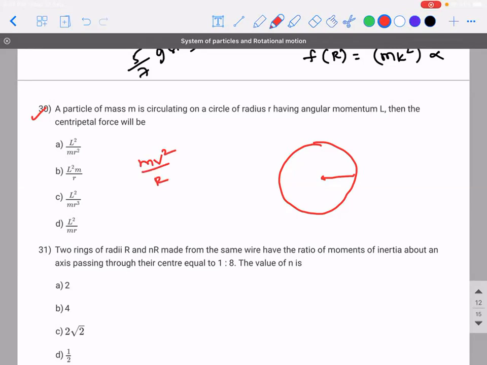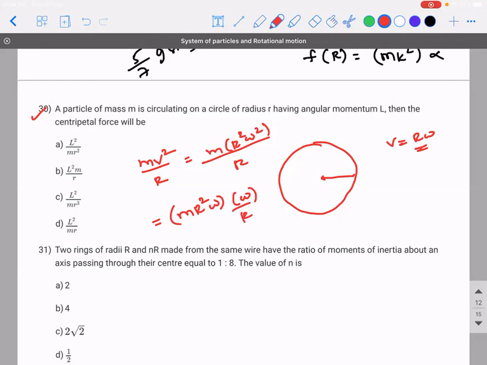But what is happening to V? V is equal to R omega. So if I substitute, it is R square omega square divided by R. This and this will get cancelled. Okay, I'll not cancel it. Rather, what I will do, can I write it like this? MR square omega into omega divided by R.